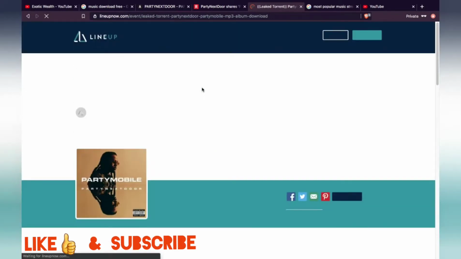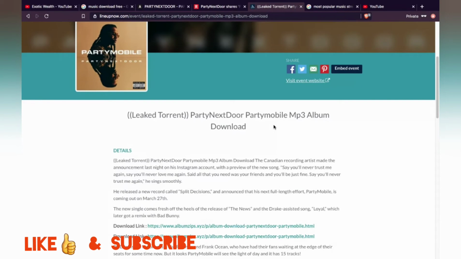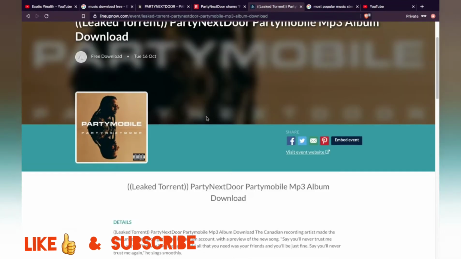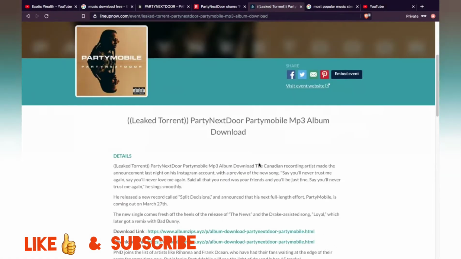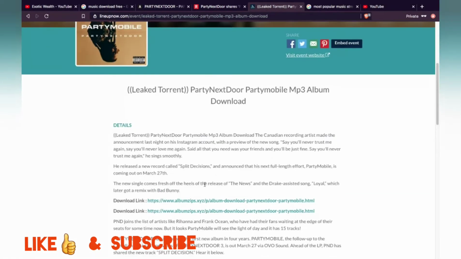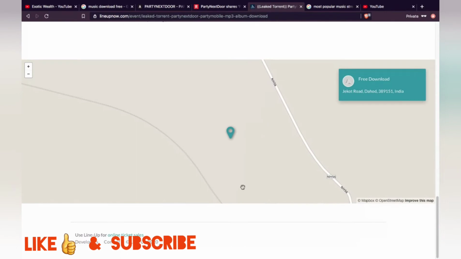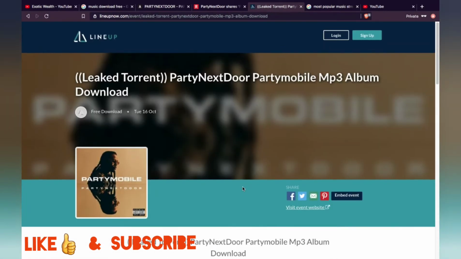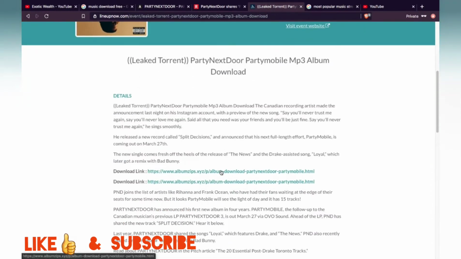Right here. Do you see this? You probably don't see it just yet, but look closely. As you see right here, Party Next Door, Party Mobile. Here we go. This is the album name and stuff like that. So it says leak torrent. Here we go to download. Let's go to the download. It shows the download link right here, right? But you can make your website just like this. If y'all don't notice this, I'm going to show you right now. So let me click this link, and here you go. Here goes the proof right here.